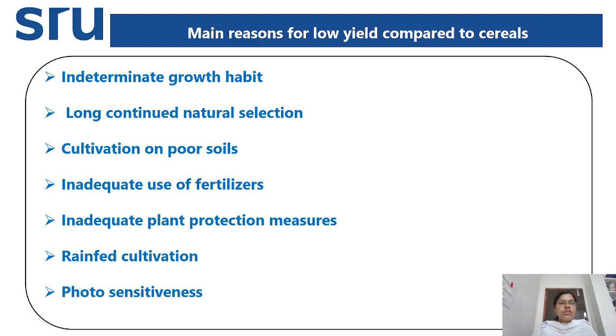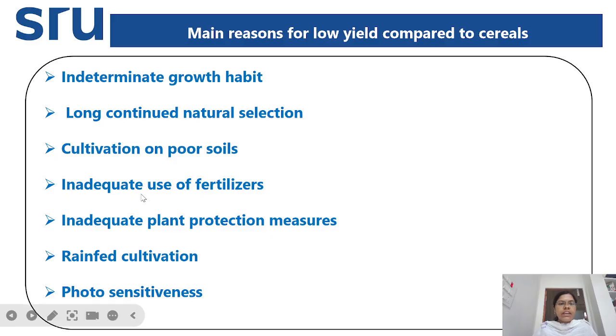So because of the indeterminate growth habit, the pulses have low yield. And next is long continued natural selection, and next is cultivation on poor soil. Generally, we cultivate the pulses on poor soils, which are not continuously cultivated.